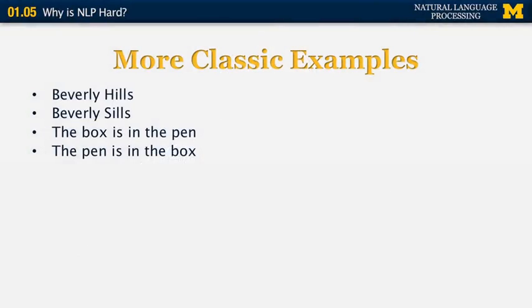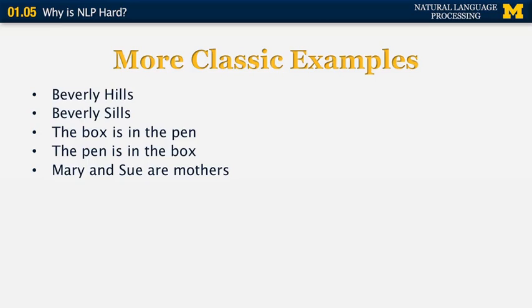In that case, we are not going to assume that pen is a writing instrument, but instead we're going to assume that the pen must be something larger than a box, or it could be the interpretation of pen as a place where animals live. This is very different from "the pen is in the box," which very clearly talks about the writing instrument because it can fit inside the box. So the lesson to learn here is that word order can matter a lot.